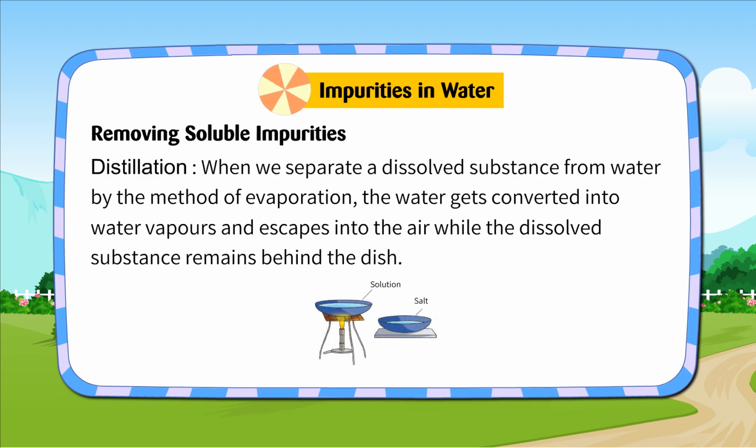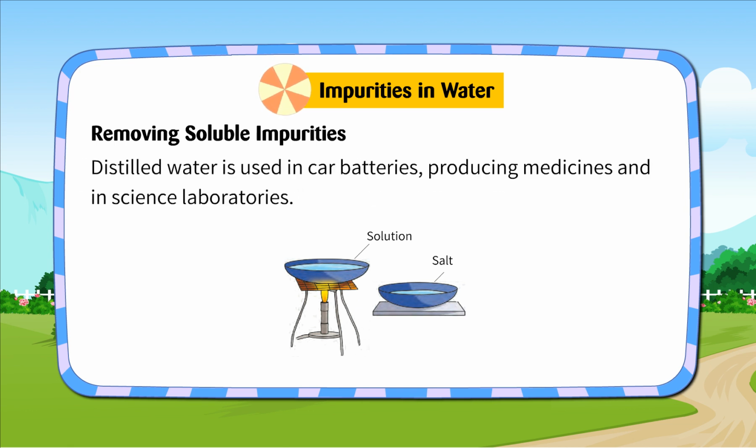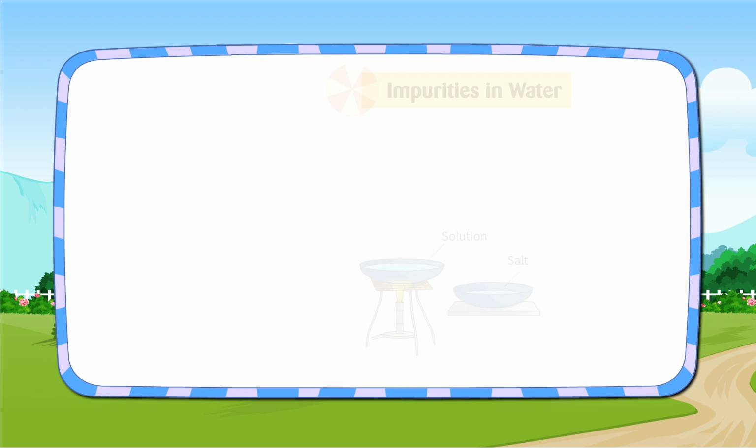Distillation. When we separate a dissolved substance from water by the method of evaporation, the water gets converted into water vapors and escapes into the air while the dissolved substance remains behind in the dish. If we use the method of distillation, we can collect that water vapor and change it back into water by cooling. Distilled water is used in car batteries, producing medicines, and in science laboratories.